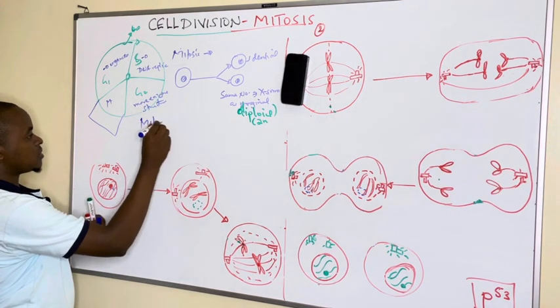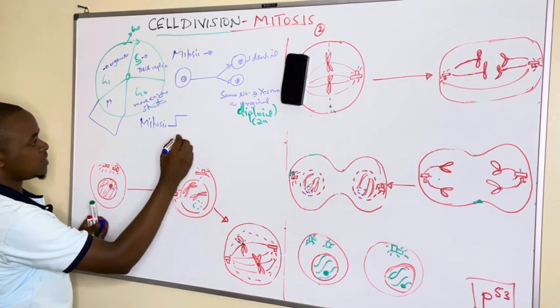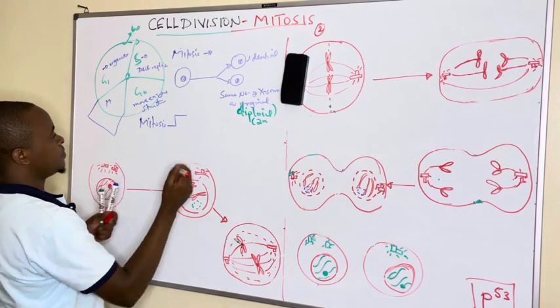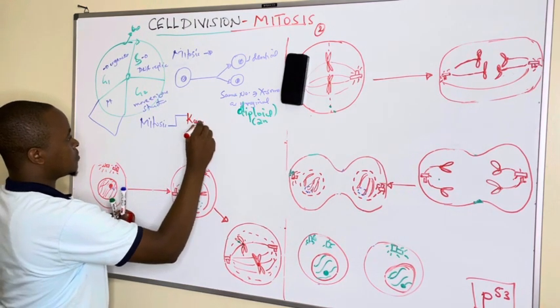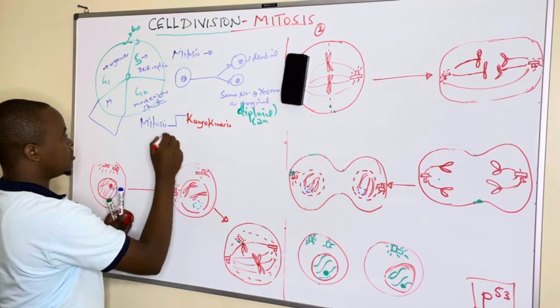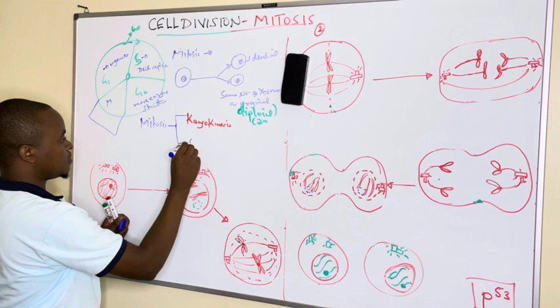whereby under mitosis, we are going to discuss phases, where number one is karyokinesis, and number two is cytokinesis.